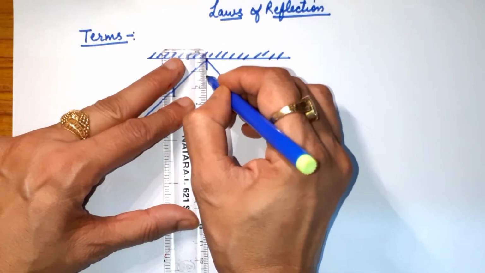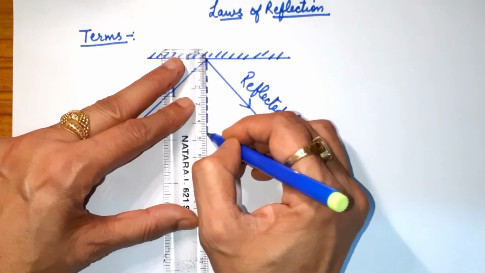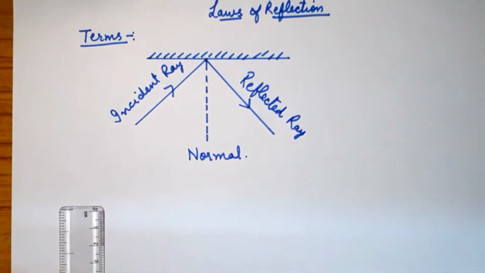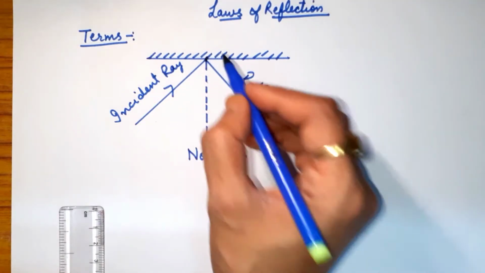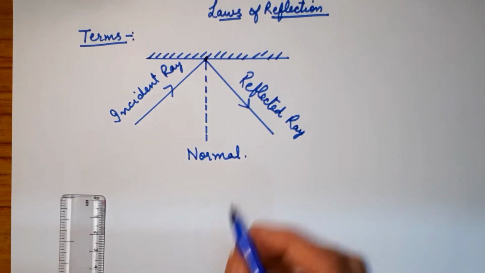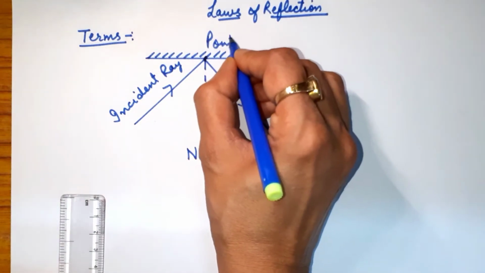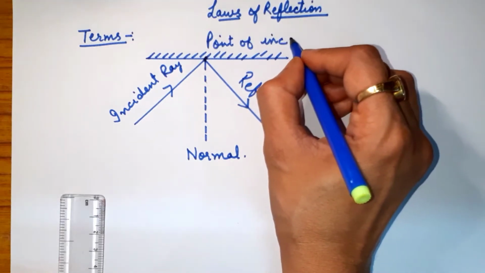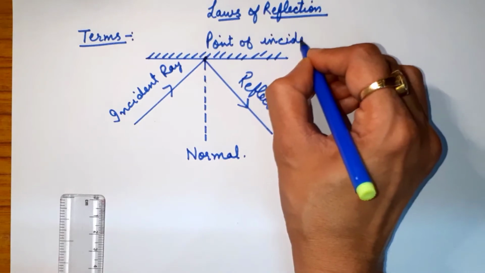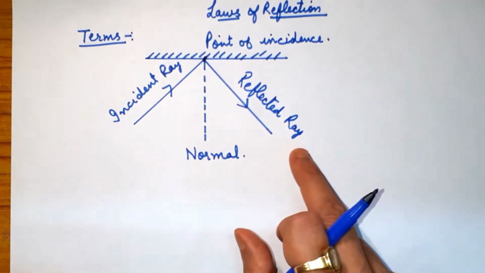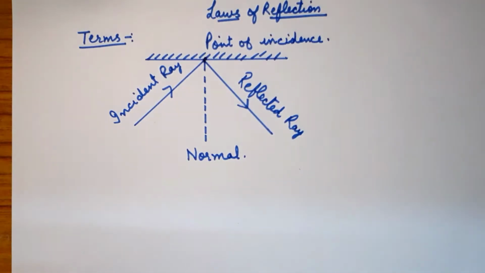In between, children, there is a line which divides this, that is said to be the normal. Okay? And this point on which the incident ray, the reflected ray and the normal are lying, that point is said to be the point of incidence. Okay? So incident ray, reflected ray, this line is said to be normal, point of incidence.